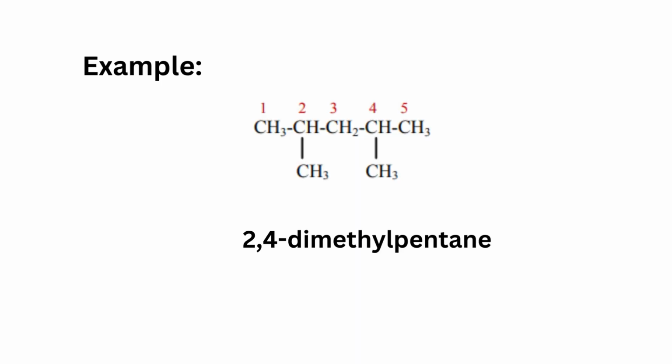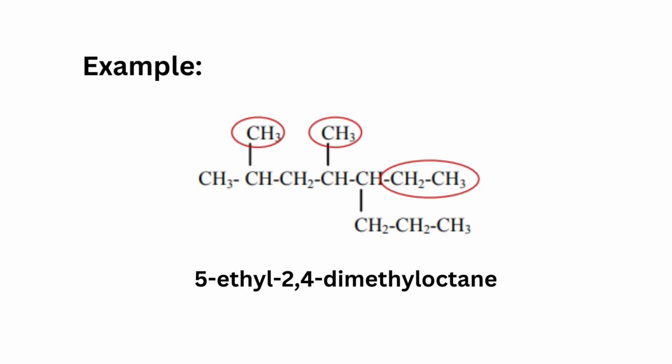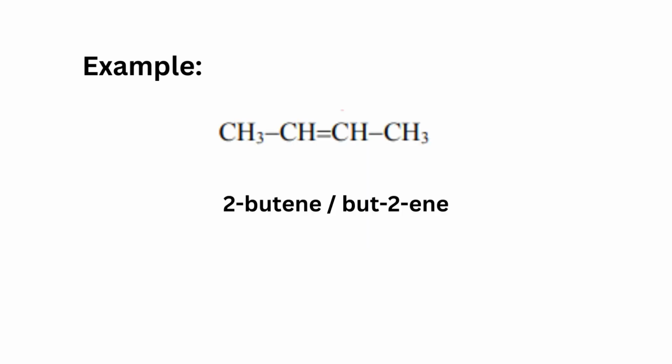Examples of molecules are shown over here. The first one is 2,4-dimethylpentane. Next example, 5-ethyl-2,4-dimethyloctane. This is 2-butene or but-2-ene.